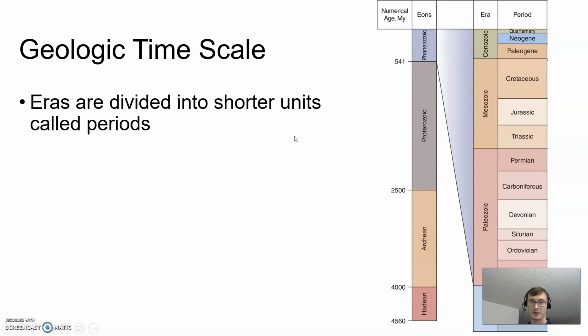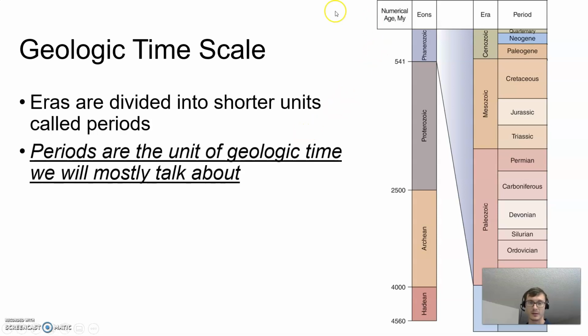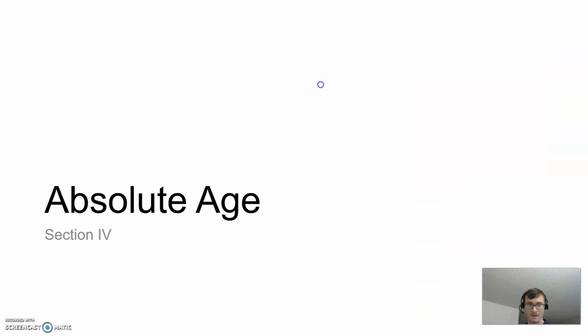Now, we divide these eras into shorter units called periods. These are what we're going to be talking about most of the time. We're going to talk about what had happened in the Jurassic, or in the Cambrian, or in the Triassic, in the Permian. For the most part, we're going to be talking about individual chapters in this book whenever we talk about how old a rock is. This is just small enough to be specific, we know exactly which chapter, but we don't have to spend a lot of time talking about exactly which page and which line in the book we're looking at. Next unit is going to be on absolute age.